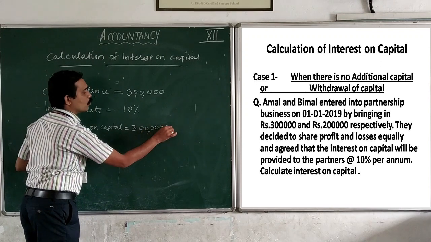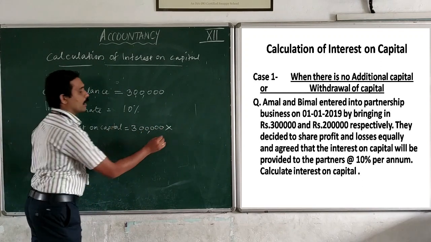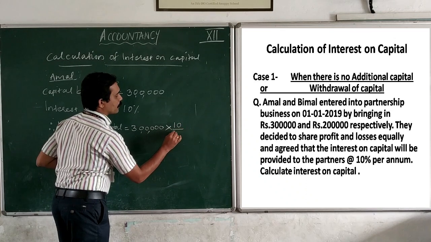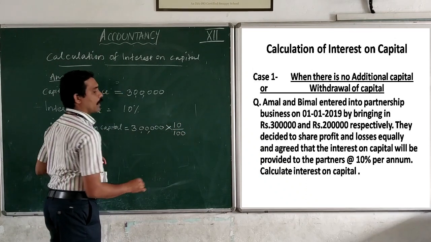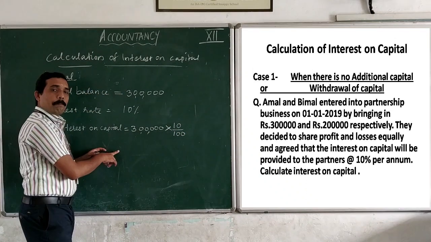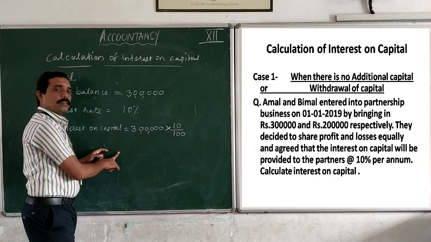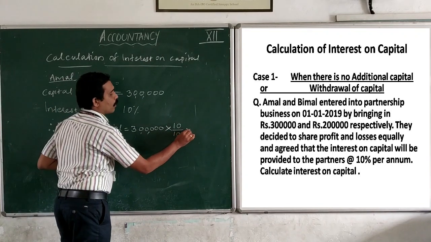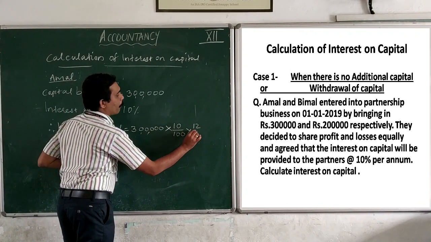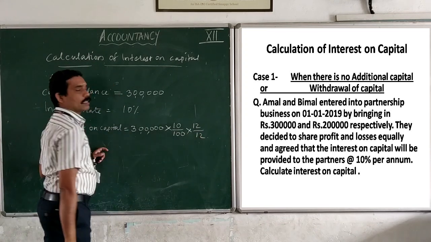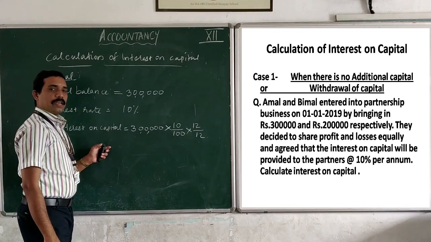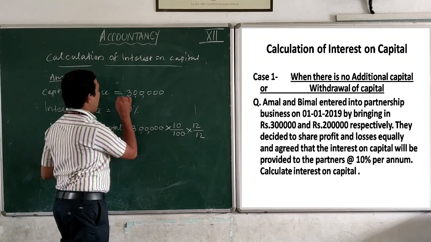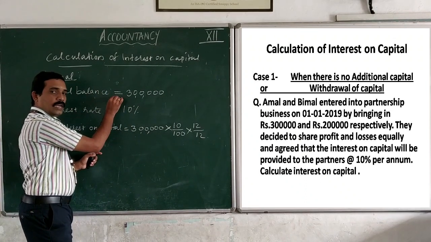3 lakh into rate, that is 10%, that is 10 by 100. The period is 12 by 12, because the capital balance is for the full year.